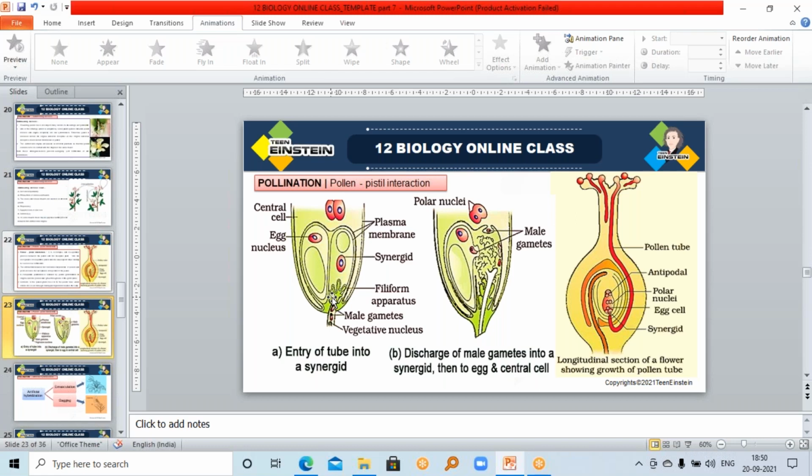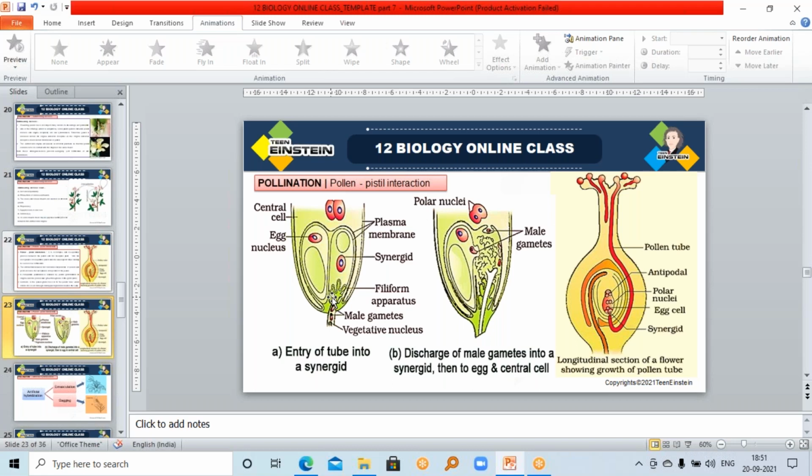After learning the mechanism of pollen pistil interaction, what can we do? Why are we learning about it? This idea will help a plant breeder to manipulate the pollen pistil interaction, right? We can make some changes even for incompatible pollen grains.